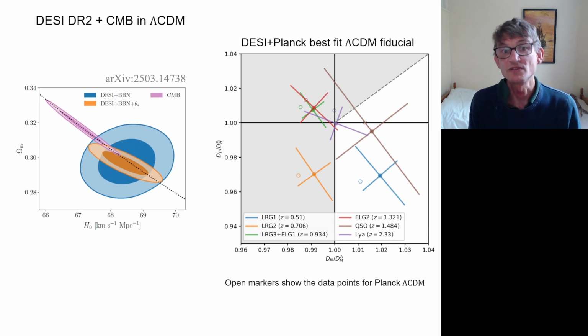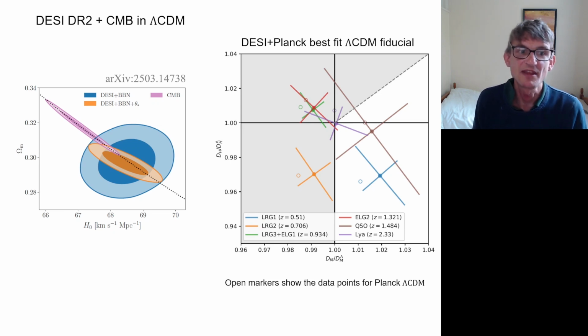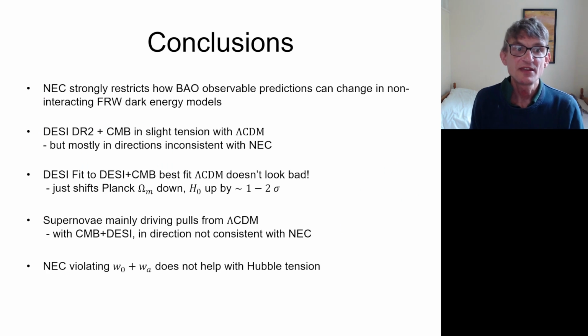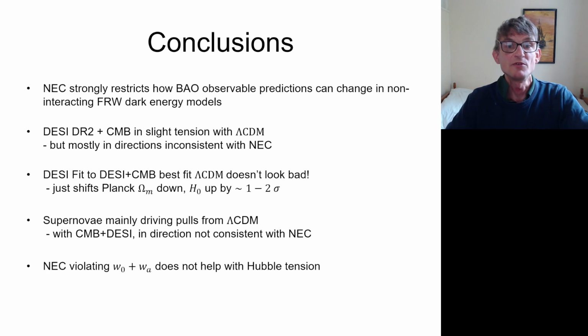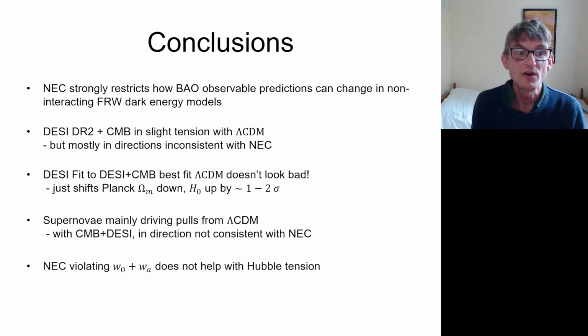So by eye, this looks like a perfectly good fit to lambda CDM, taking just the acoustic scale data, as long as you're prepared to accept that the parameters from Planck have shifted by 1.5 sigma or something in a particular direction along the degeneracy direction. So the conclusions are that the null energy condition strongly constrains what you can do with BAO observable predictions in dark energy models in non-interacting FRW framework.